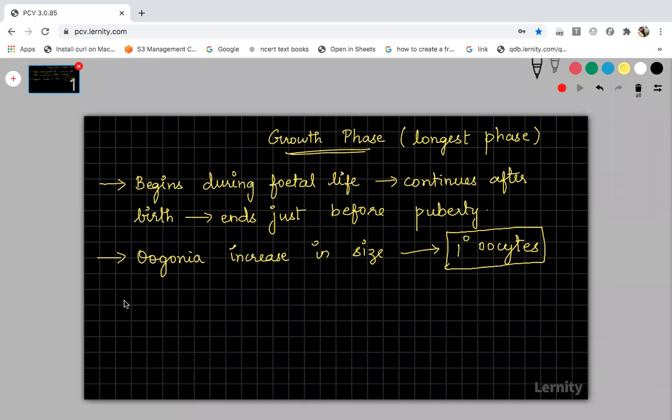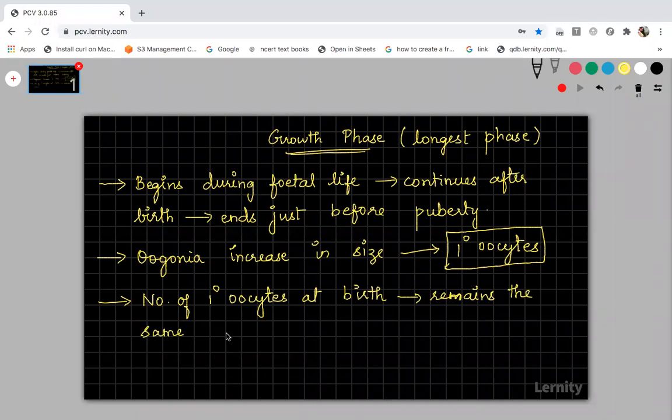And the number of primary oocytes will be constant at birth. The number of primary oocytes at birth remains the same throughout life.